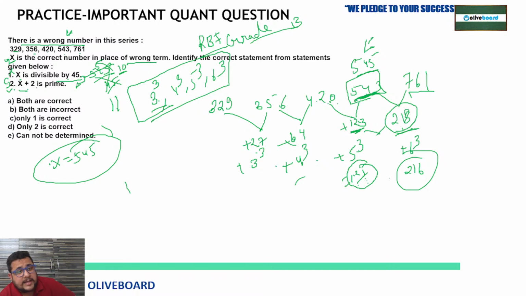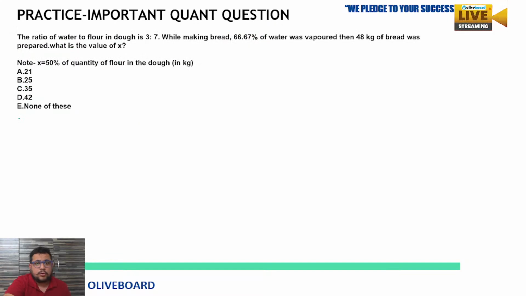Now second, x plus 2 is a prime number. 45 plus 2, we are getting 47. Yes, 47 is a prime number. So we can easily say only one is correct. Option C is the correct answer here. Only statement one is correct here. I hope you are getting it well.